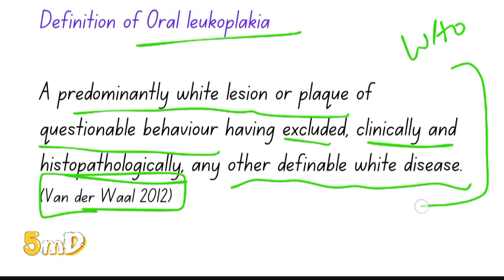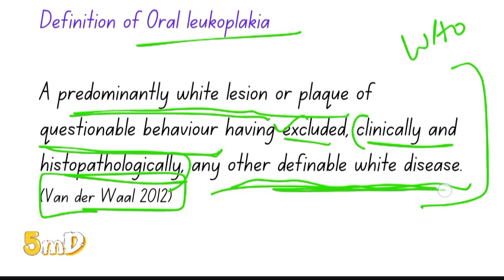So basically, what does this mean? Any white lesion which you cannot classify as a particular disease. If it is not candidiasis, if it is not squamous cell carcinoma, and histology shows no particular disease, then it will be leukoplakia. Histology predominantly shows dysplasia in leukoplakia. So a predominantly white lesion of questionable behavior having excluded clinically and histopathologically any other definable white disease. If it is nothing else, then it will be leukoplakia.